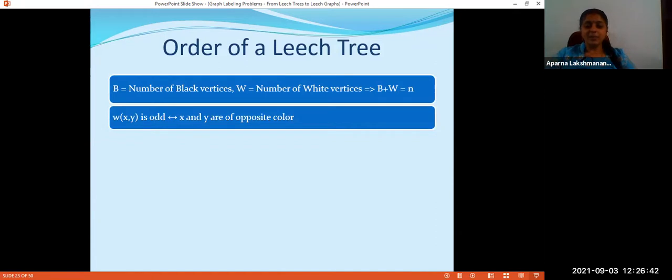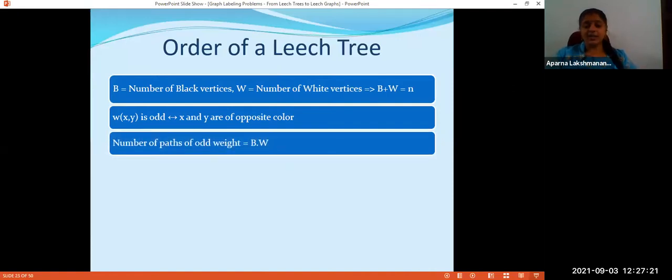Now, if W of XY is odd, then from the definition of WXY, it is not difficult to understand that X and Y will be of opposite colors. If X and Y are of the same color, then both of them are either at an even distance from B or at an odd distance from B, which makes the distance between them even. So if they are of the same color, then WXY will be even. And if they are of opposite color, then WXY will be odd. So WXY is odd if and only if X and Y are of opposite color.